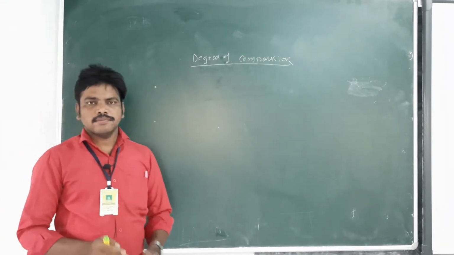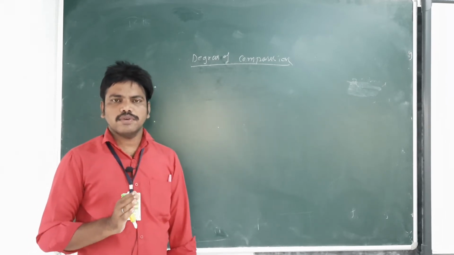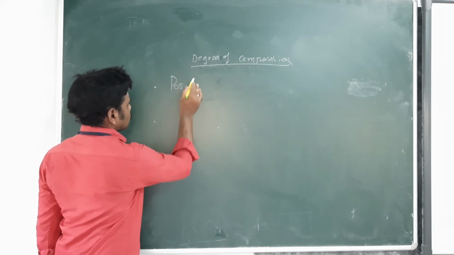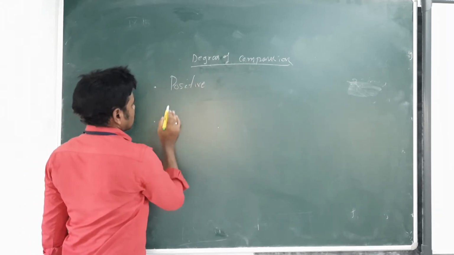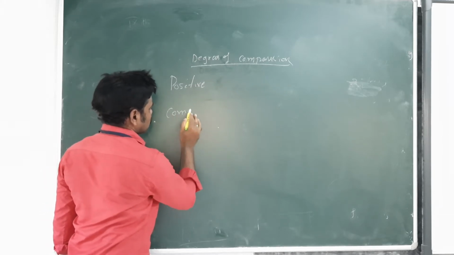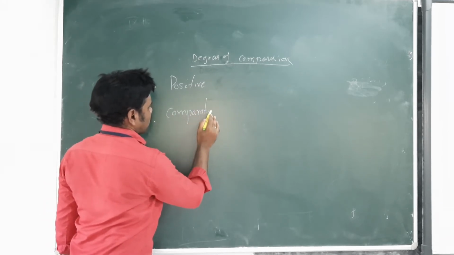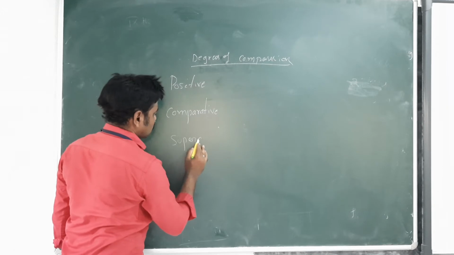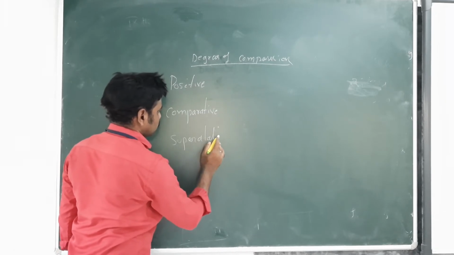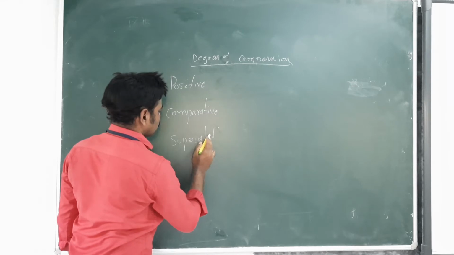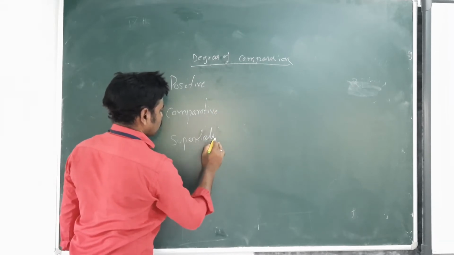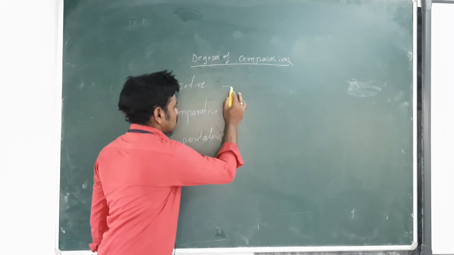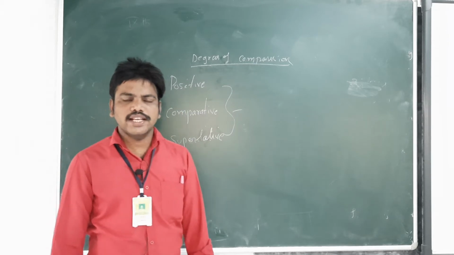In degrees of comparison, there are three types. First one is positive. Second one, comparative. Third one, superlative. So, positive, comparative, superlative. These three are called degrees of comparison.